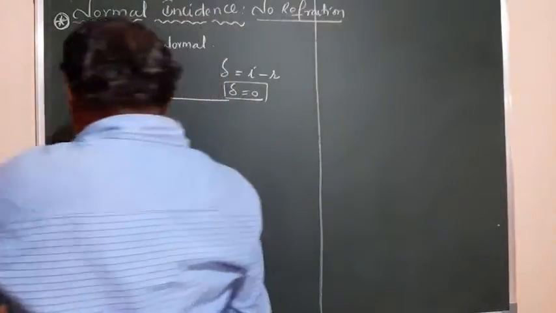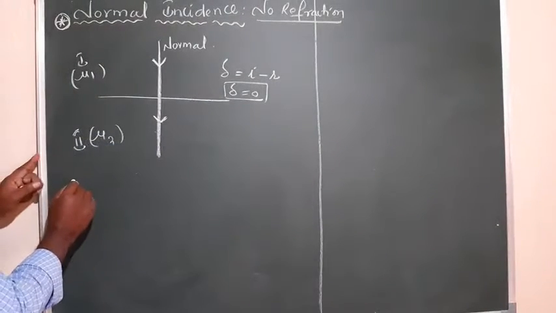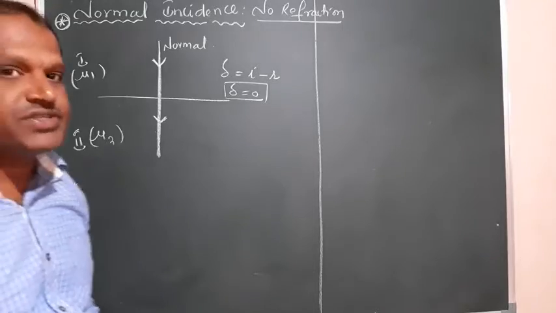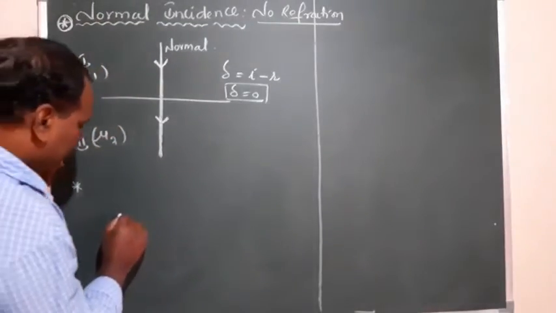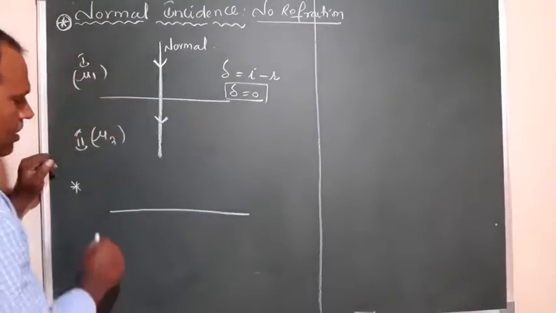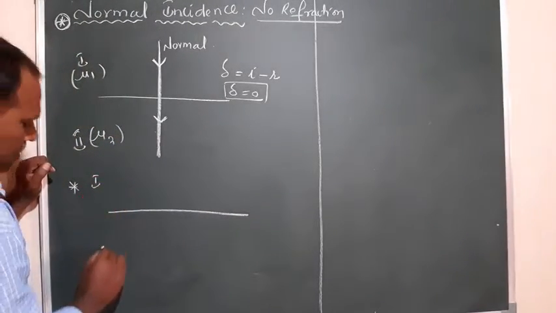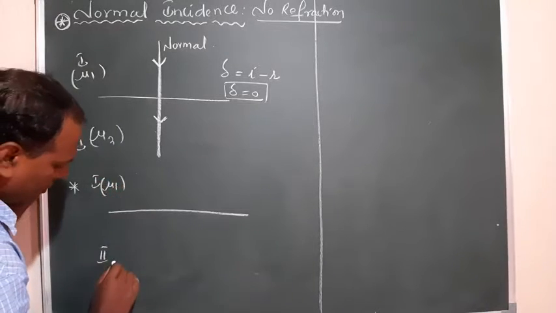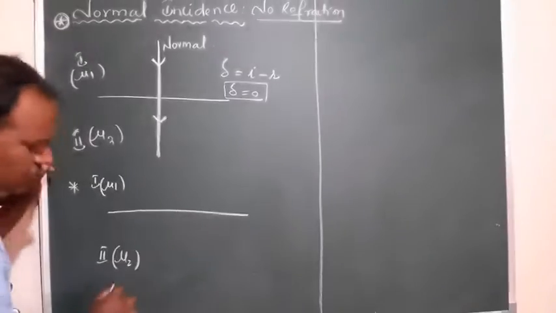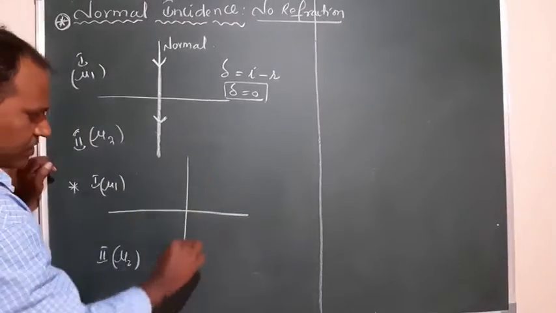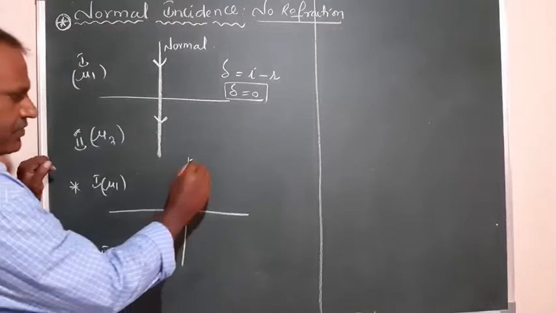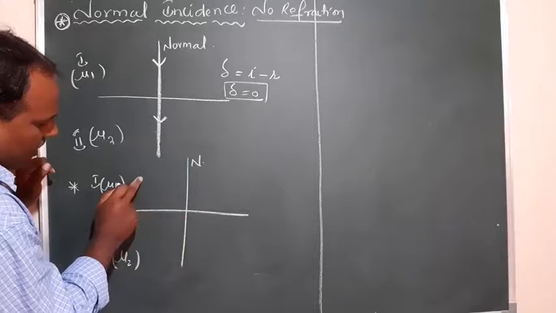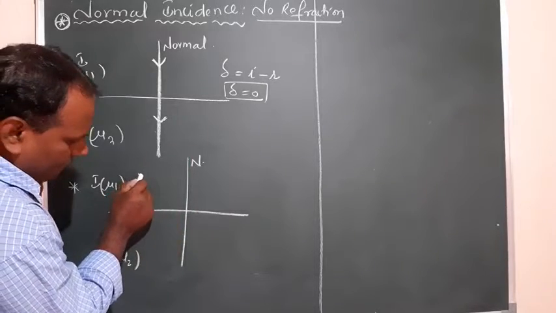Similarly, another observation, other than normal incidence, where the mediums are the same. You have the interface. Let this be the interface, here is medium 1 and this is medium 2. Medium 1 has refractive index mu1, medium 2 has refractive index mu2, and this is the normal to the surface. Now here the ray of light is propagating from one medium to another medium. Let this be a ray of light.